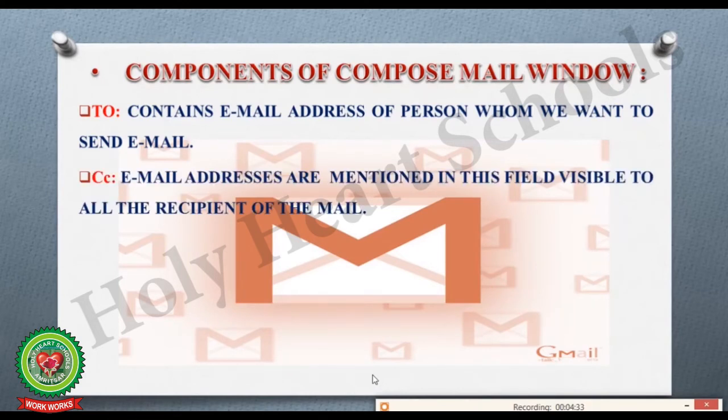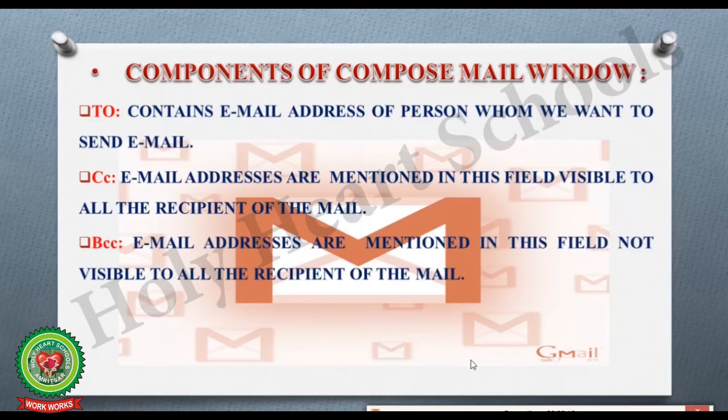The next component of the Compose window is CC, where CC stands for carbon copy. Email addresses mentioned in this field will be visible to all the recipients of the mail. The next component is BCC, where BCC stands for blind carbon copy. Email addresses mentioned in this field will not be visible to the other recipients of the mail. We use these fields when we want somebody else to also see that the same mail has been sent to these persons.